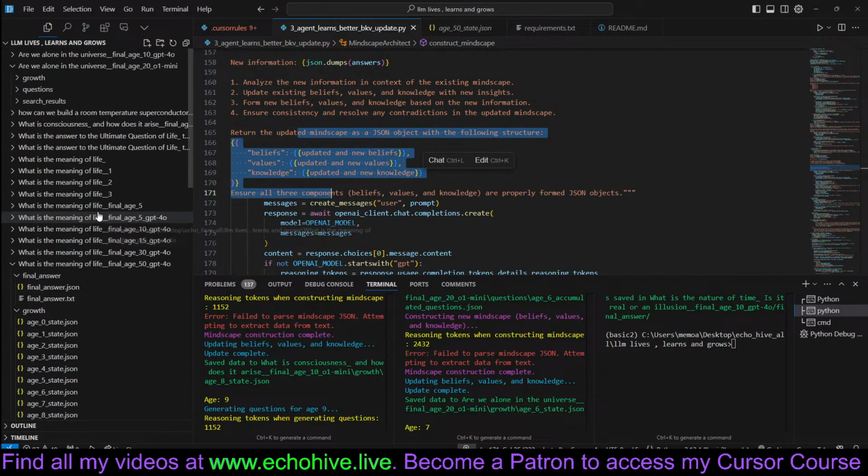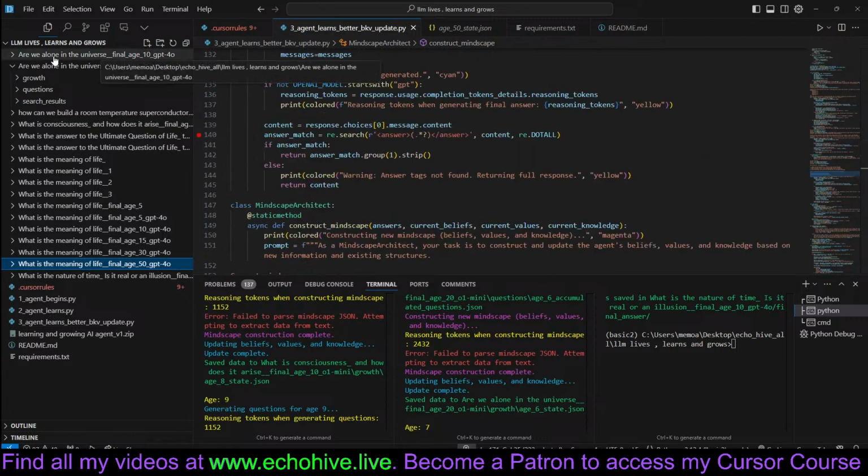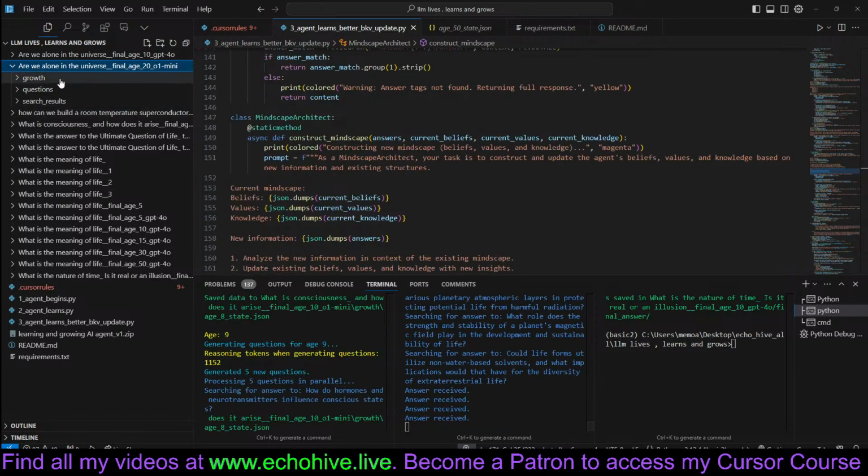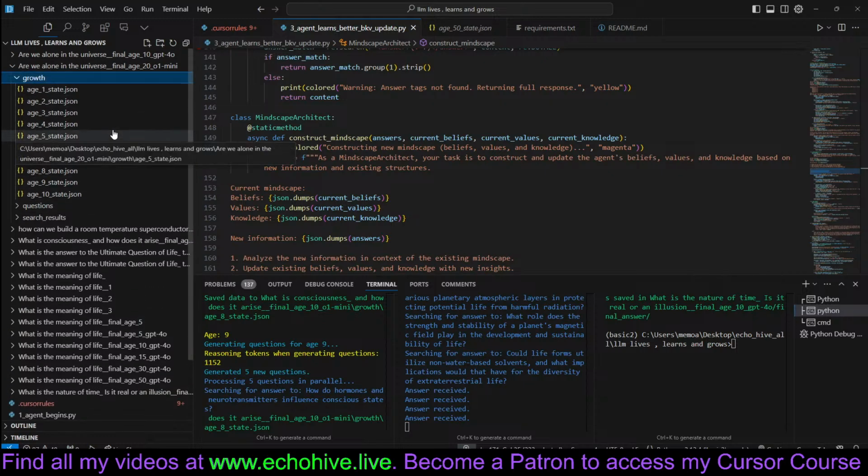As a matter of fact, if you go back to the "are we alone in the universe" question that we ran until age 20, which is still ongoing, I believe, you can take a look at the growth. We are currently at age state 10, and we are running this with O1 mini.